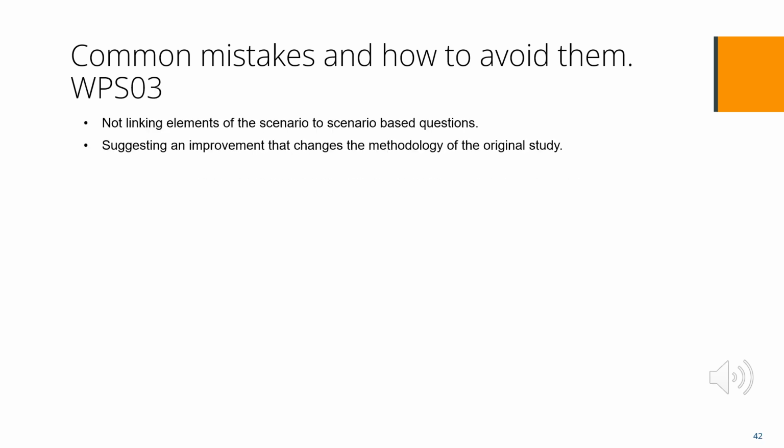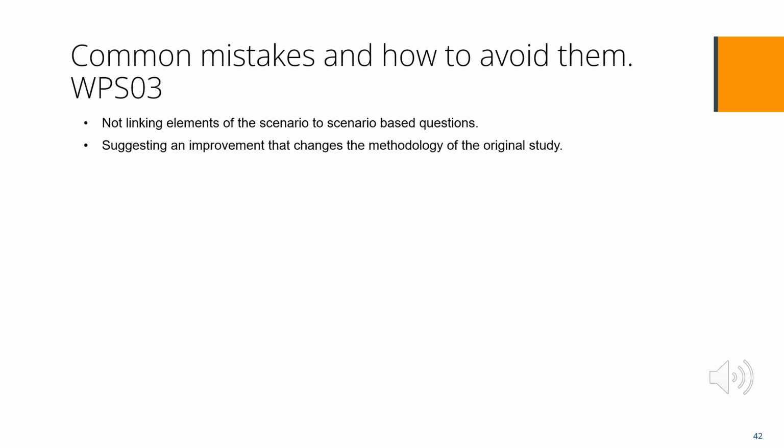We are now going to look at common mistakes and how to avoid them for WPSO3. The first common mistake was not linking elements of the scenario to scenario-based questions. Candidates need to ensure that they include specific details from a scenario in an application question. It may help them to highlight details from the scenario to focus on what they are going to include in their answer.